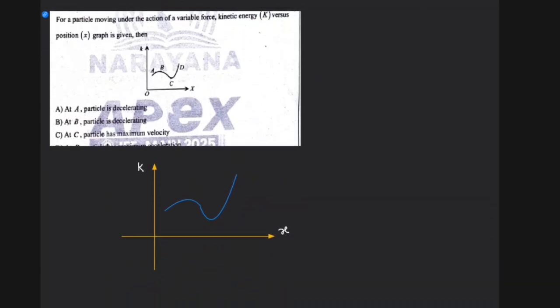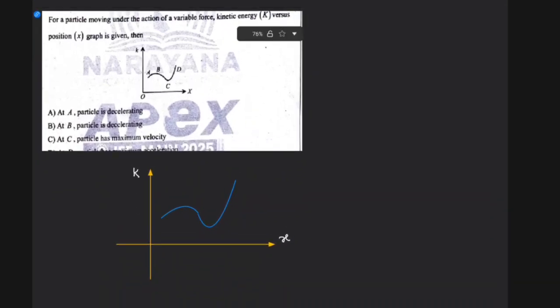Next one, this one. This is one question that is important in today's paper, because this is one kind of question where we didn't expect it from this work power energy chapter. So the question is, for a particle moving under the action of a variable force, the kinetic energy K versus position X graph is given. Since it is about kinetic energy, the logic is important, guys.